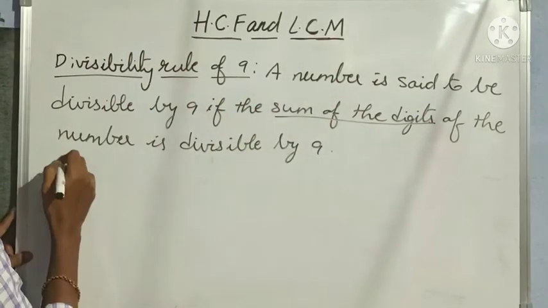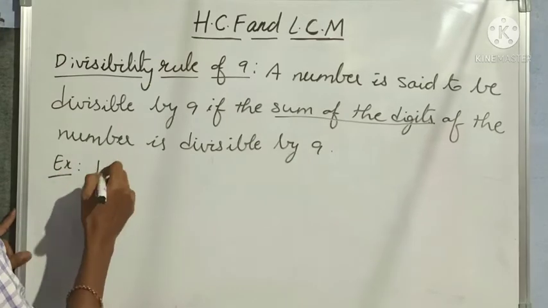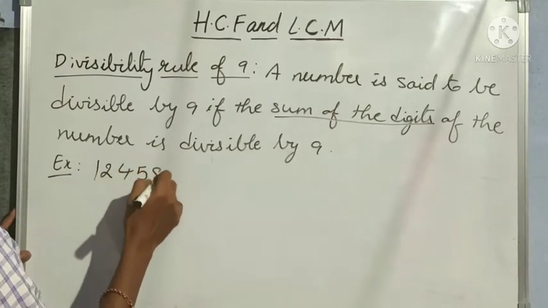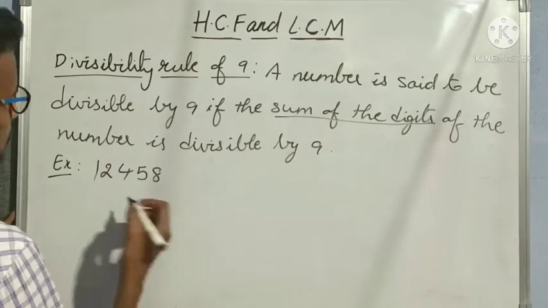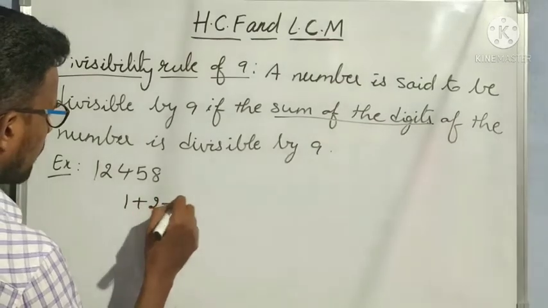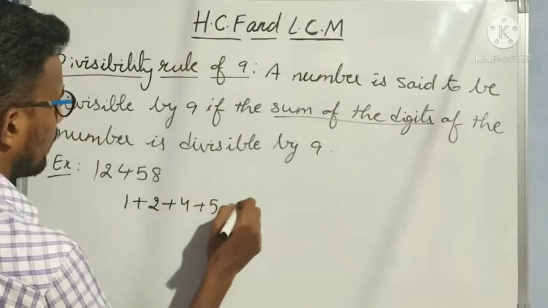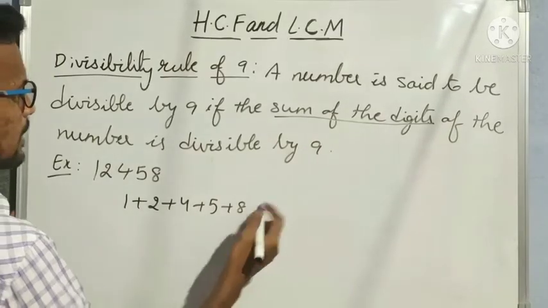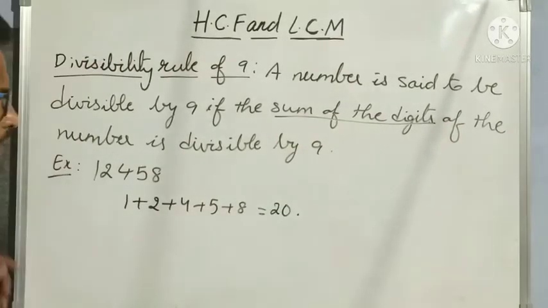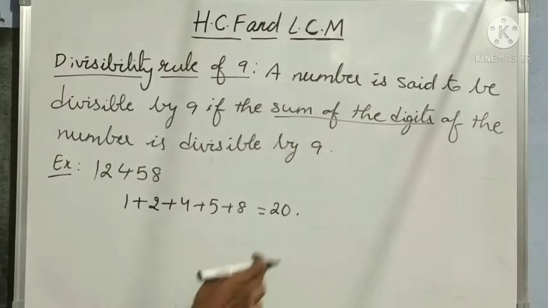Suppose I am taking one example, 12,458. Let us find out whether this number is divisible by 9 or not. We have to take the sum of the digits: 1 plus 2 plus 4 plus 5 plus 8. 1 plus 2 is 3, 3 plus 4 is 7, 7 plus 5 is 12, 12 plus 8 is 20. Is 20 divisible by 9? Are we getting 20 in the 9 table?